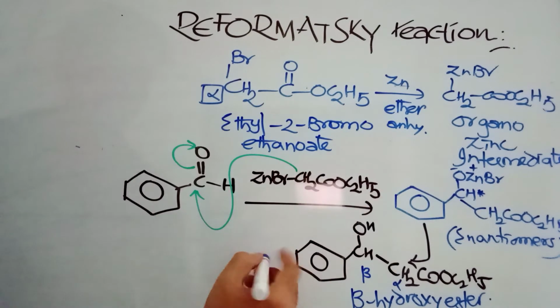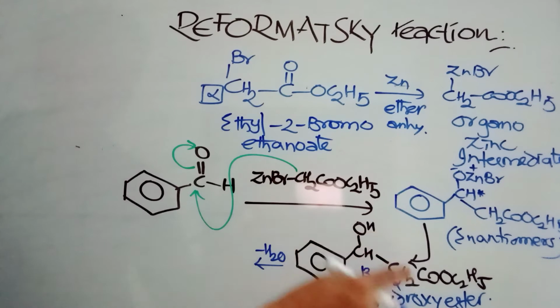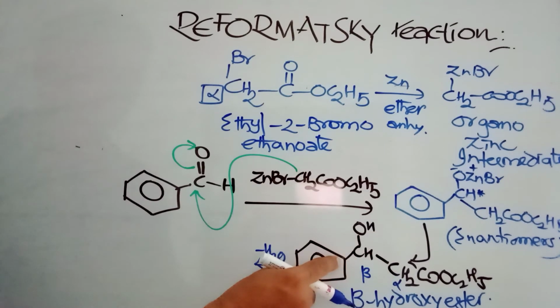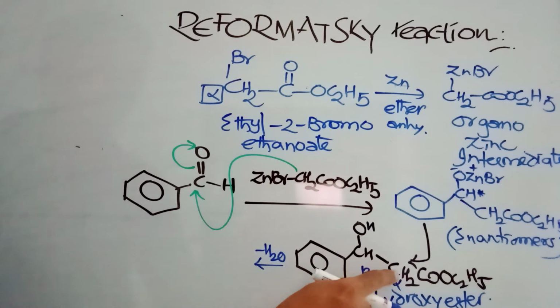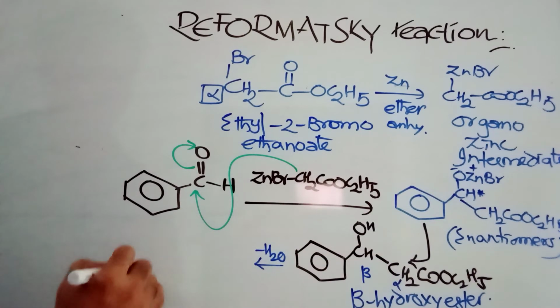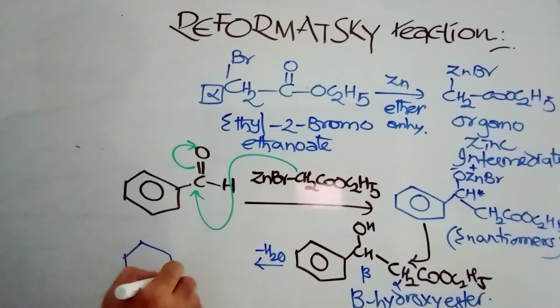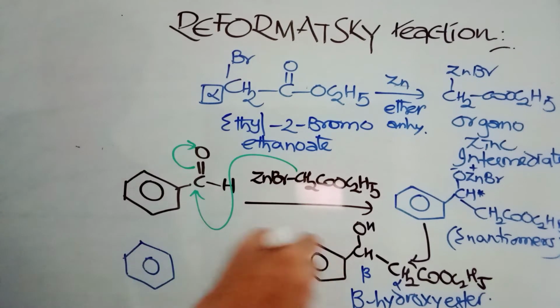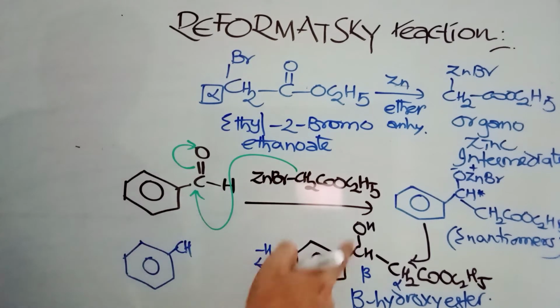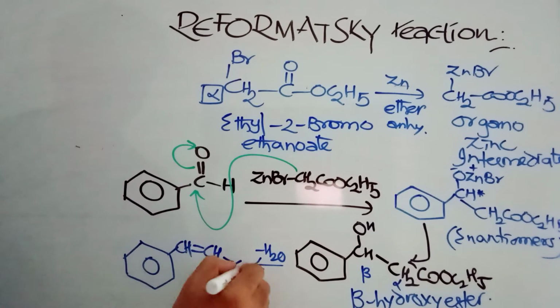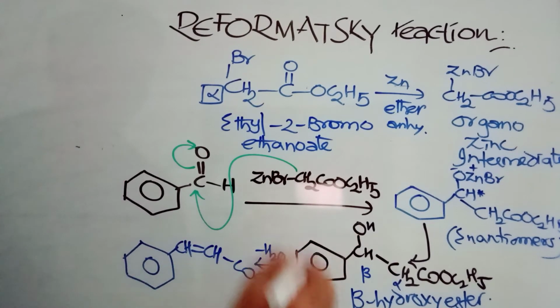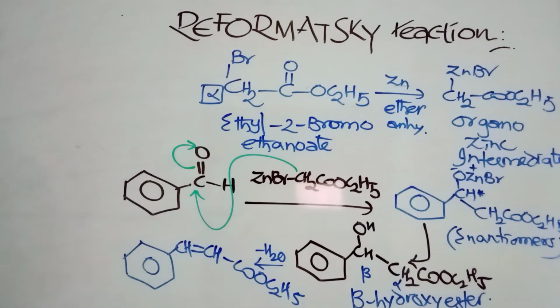When this beta hydroxy ester is further dehydrated, minus water. From here OH, from here there is no hydrogen from this side. Okay, this is already saturated position. That means 4 bonds are over. This carbon is having 1 hydrogen, that will go. So the product you can expect here, this part as it is I am writing, CH double bond CH, COOC2H5.